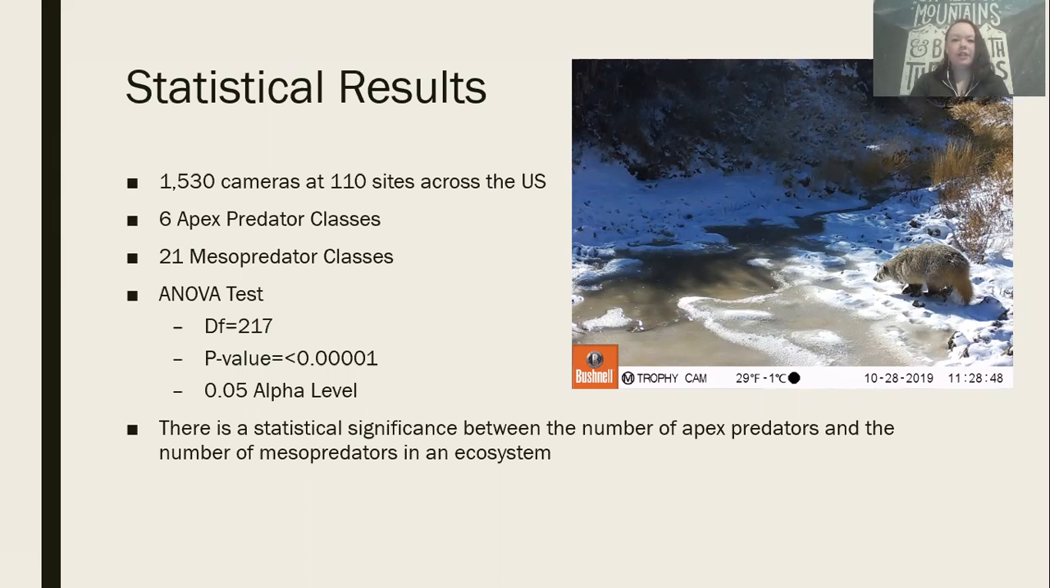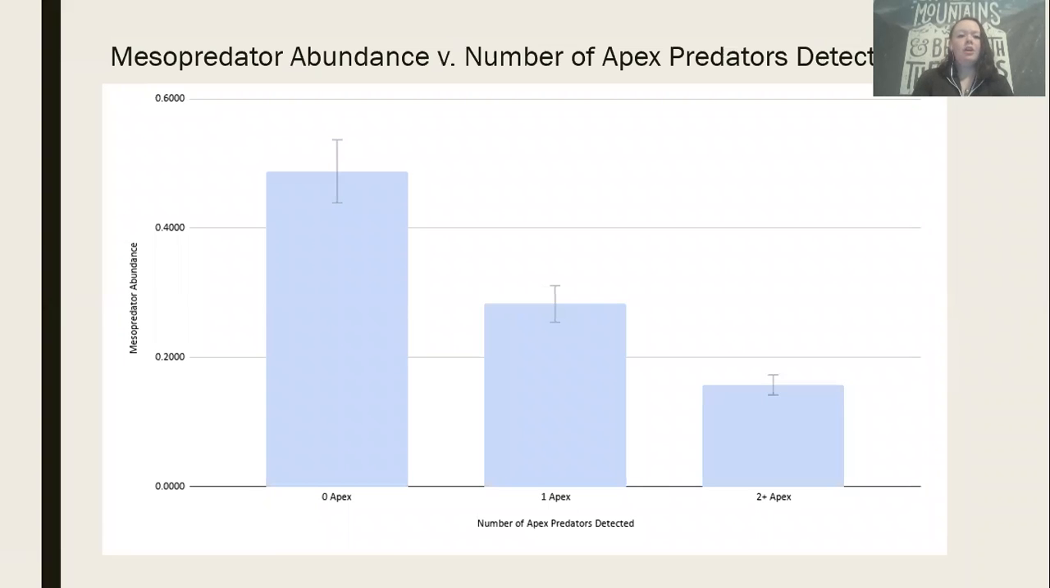So we ran an ANOVA test on this data and found at the 0.05 alpha level, we had a degrees of freedom of 217 with a p-value less than 0.00001. So this very clearly gave us, for this data, a very solid statistical significance between our apex predators and our mesopredators. So this graph here is showing the relative abundance of our mesopredators compared to each of our apex predator classifications. And you can see that our error bars within these graphs don't overlap, which is obviously then solidifying to us that there is some type of significance here.